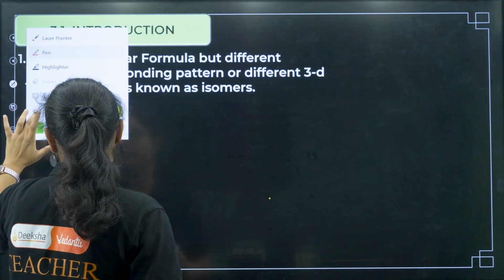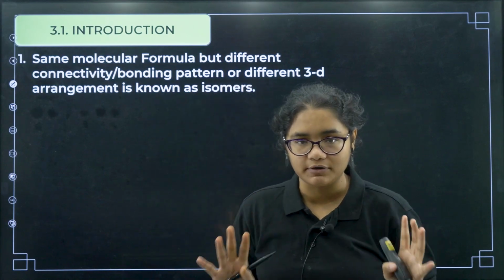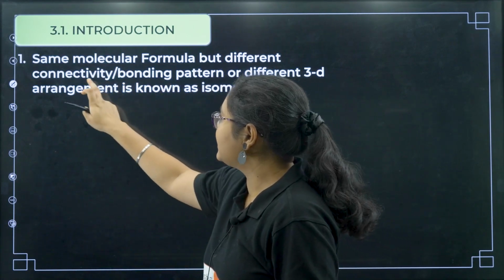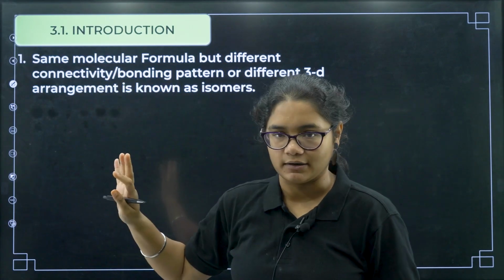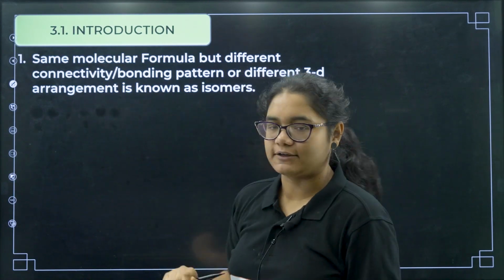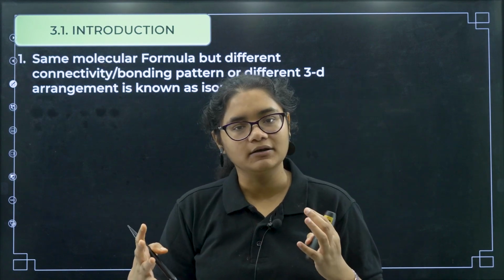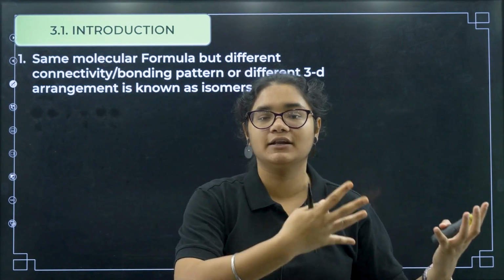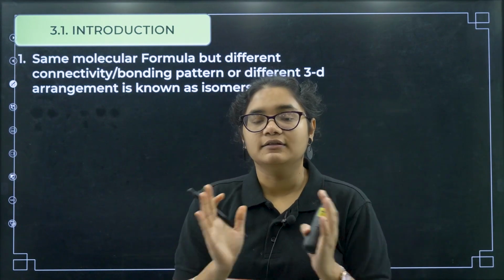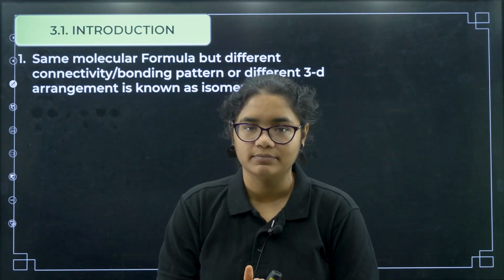Anything which has the same molecular formula but different connectivity or bonding pattern, or a different 3D arrangement, is known as isomers. The main thing is that the molecular formula should be the same.